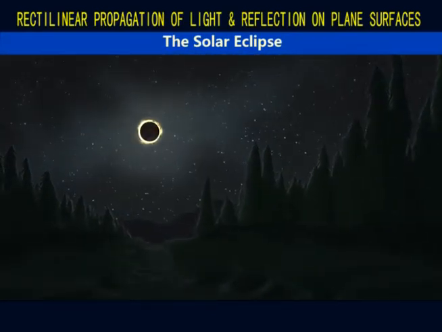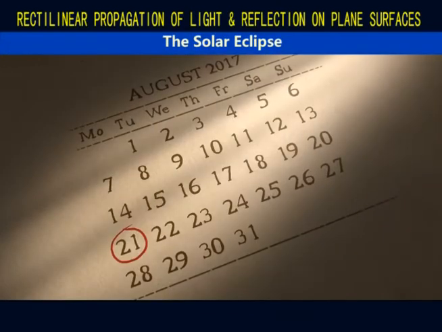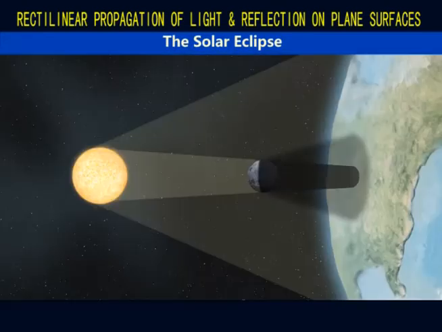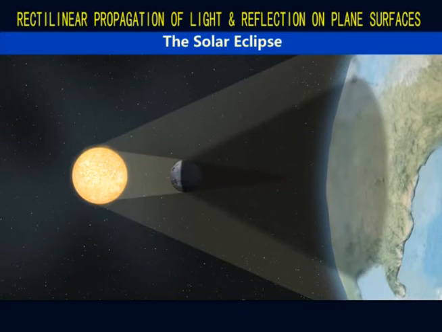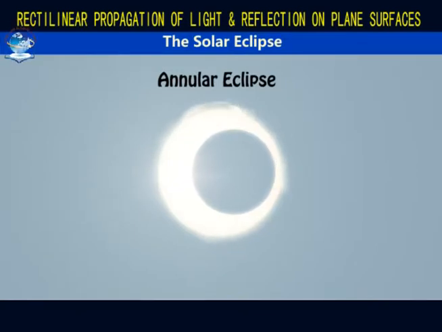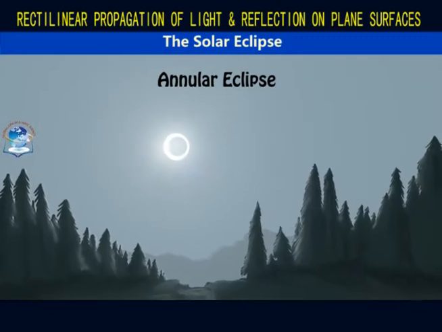Solar eclipses occur several times a year, but most often they are partial eclipses where the moon doesn't quite line up with the sun. And when the moon and the sun are perfectly lined, the moon is usually too far from the earth in its orbit to completely cover the sun, creating an annular eclipse. During an annular eclipse, the sky remains bright.